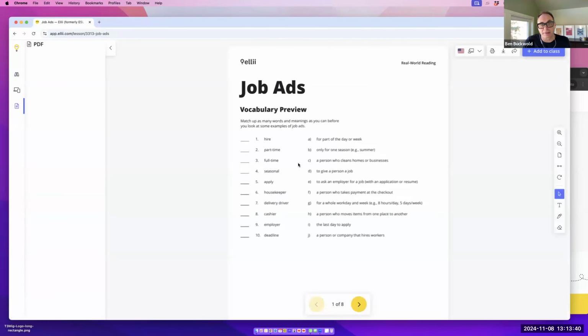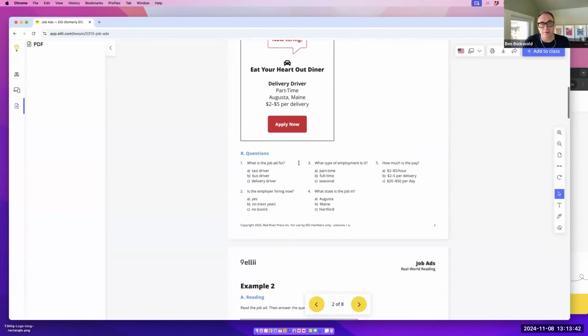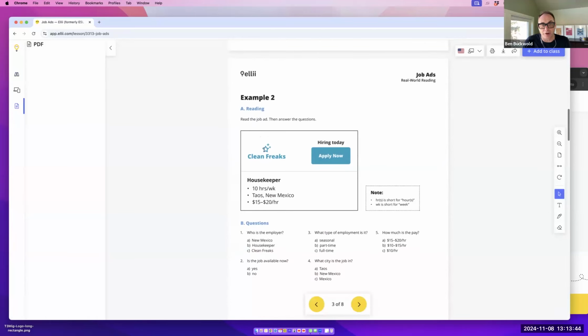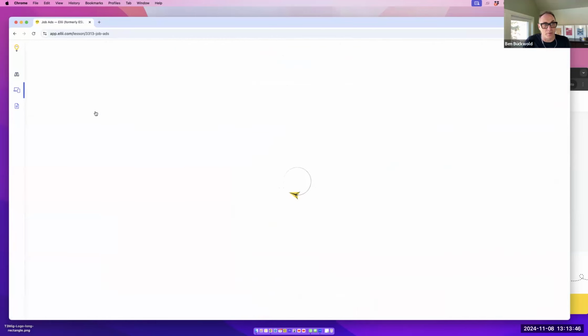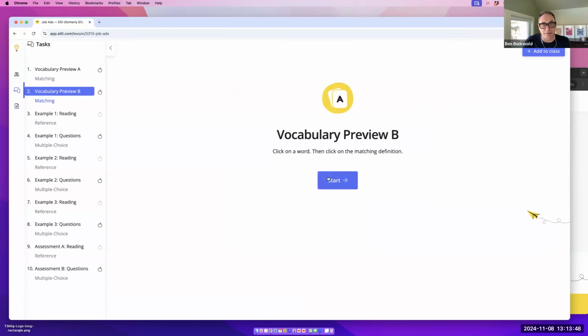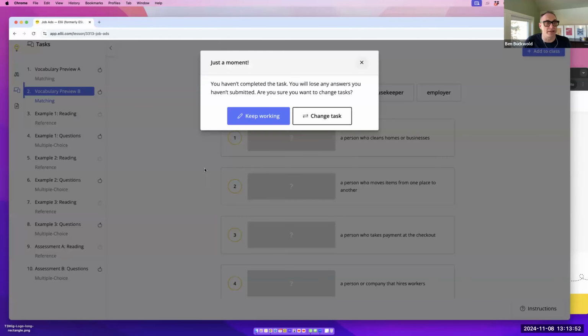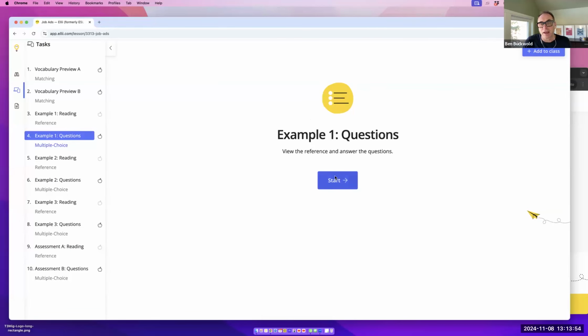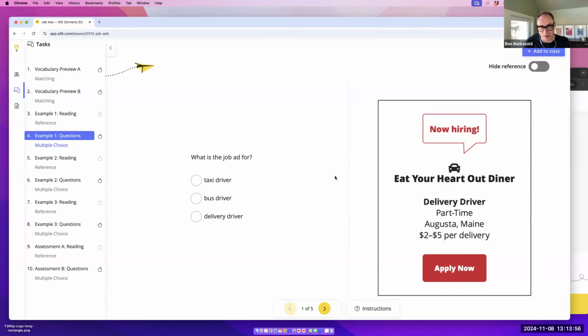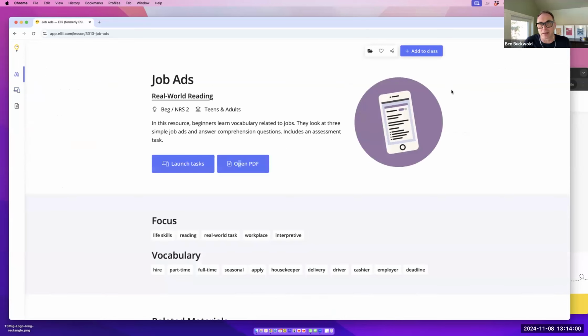Here's one for job ads, vocabulary preview. Here's a job ad, another job ad, and then in digital form as well. If we're doing something interactively with our students, you'll see that they are the same type of questions, and then some readings and some multiple choice. I'm just doing this really quickly to give you a bird's eye view of the type of content that's available on the platform.